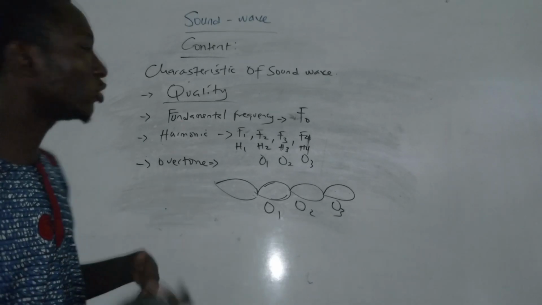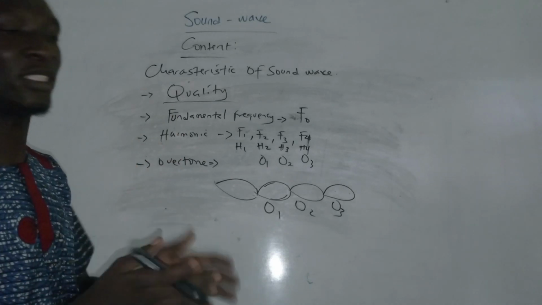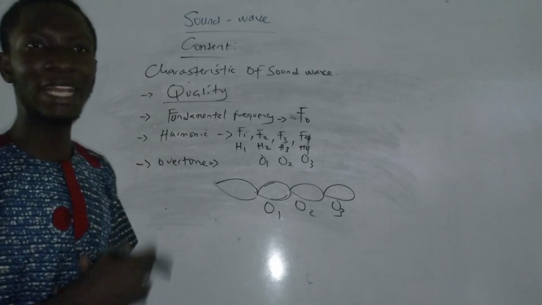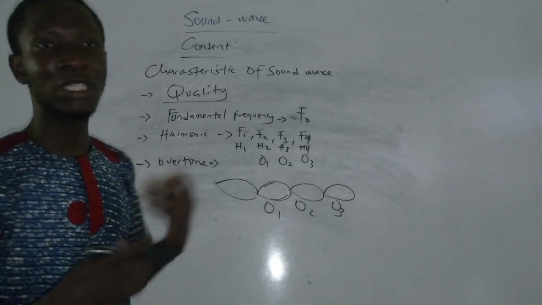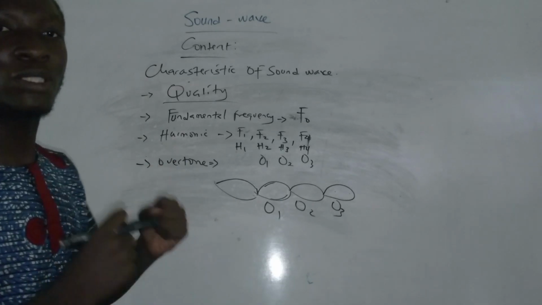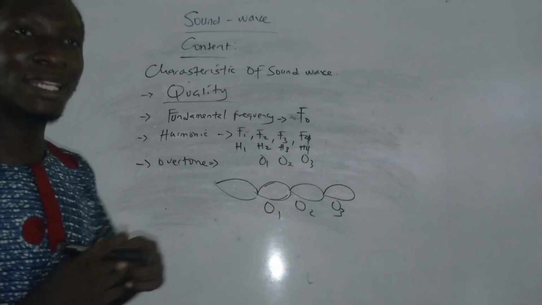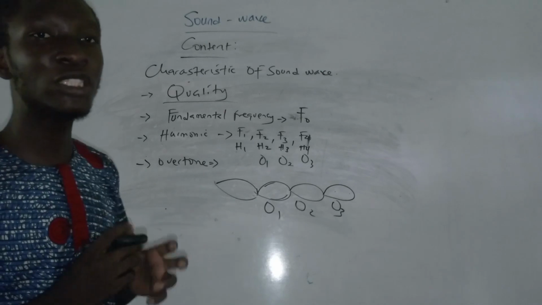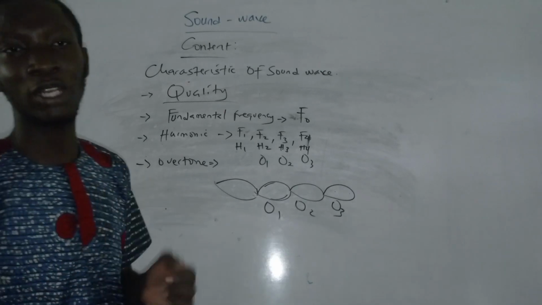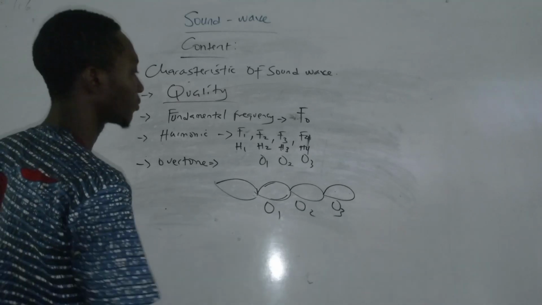Now, if a child just produces a sound of harmonics, the sound you'll be hearing is different, so you know that it is coming from a child. If an adult produces a sound of harmonics and overtone all together with the fundamental, the voice will have a deeper quality, and you know that this voice is coming from an adult. So the quality of sound depends on fundamental frequency, harmonics, and overtones.